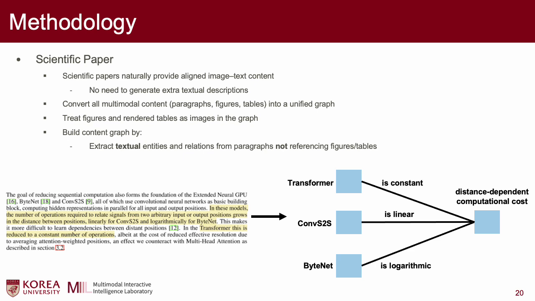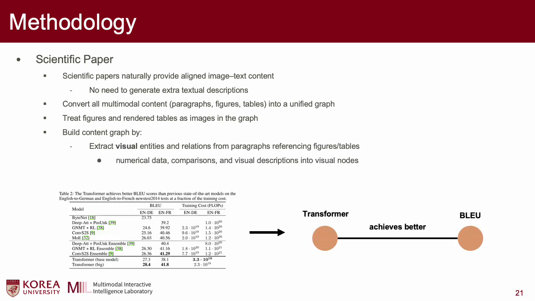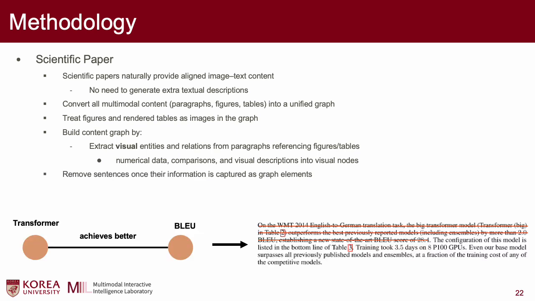For the content graph, the textual entities and relations are extracted from paragraphs not referring to figures and tables, and the visual entities and relationships are extracted from paragraphs referring to figures and tables, where the visual entities and relations mean numerical data, comparisons, and visual descriptions. After extracting such visual information, we remove such sentences once the information is captured as graph elements, since these should be inferred from the visual modality.